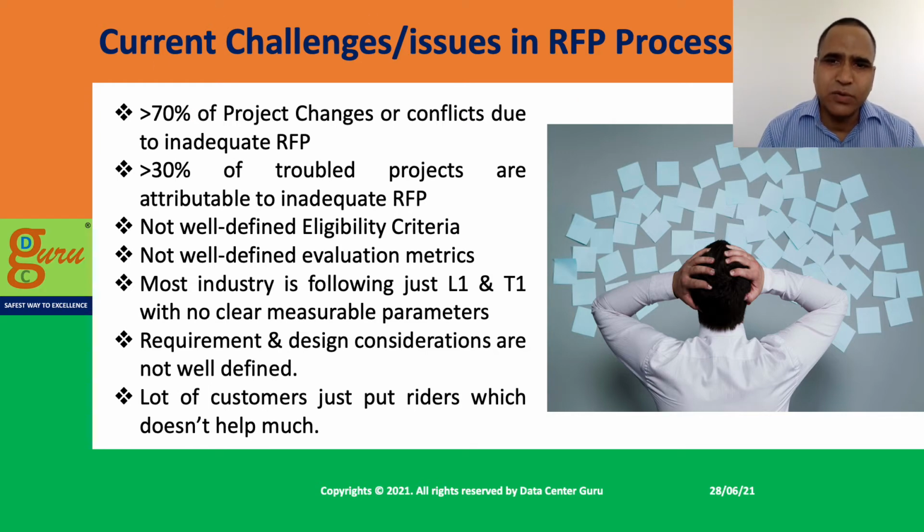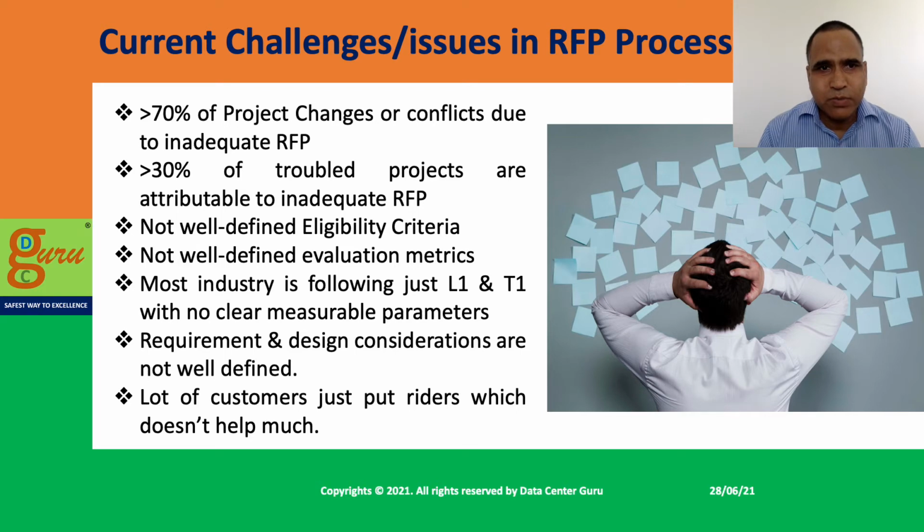First, let me tell you the impact of those problems: more than 70% of the project changes or conflicts are attributable to inadequate RFP. That means project conflicts happen, and then your project budget overrun happens, and also the time overrun. So this is one of the major contributors.